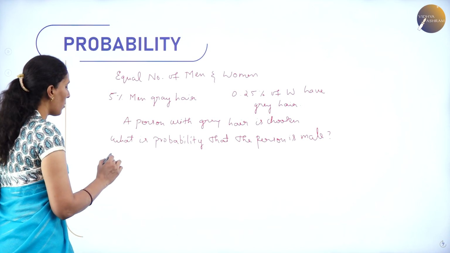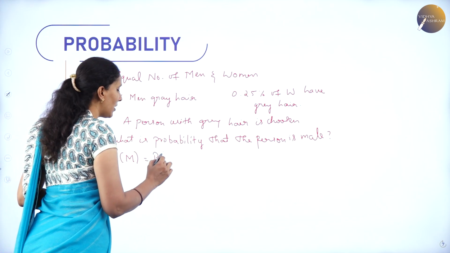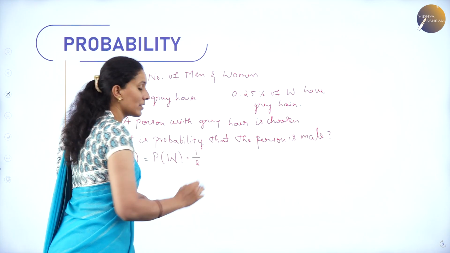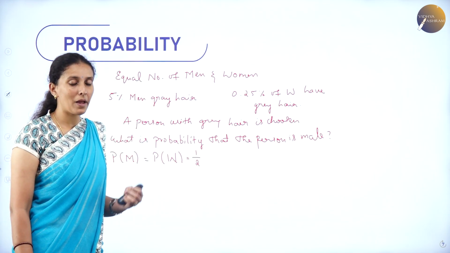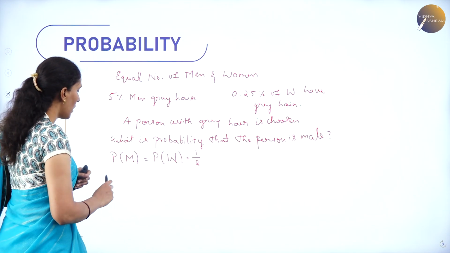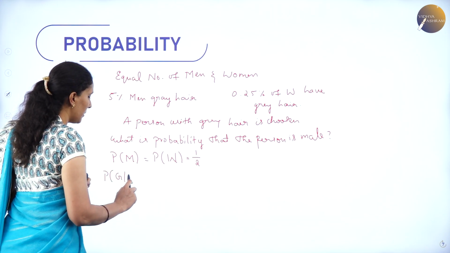So therefore, the probability of choosing a man as well as the probability of choosing a woman will be 1 by 2. Because they are equal in number, we have a 50% chance of choosing a woman and a 50% chance of choosing a man.